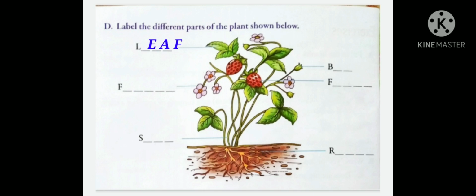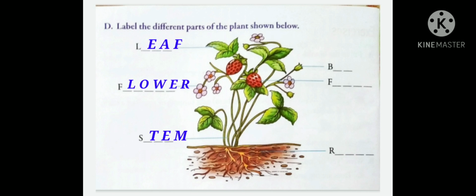L-E-A-F, leaf. Now the second one, you can see children, what is it? Yes, it is a flower. So what will we write? F-L-O-W-E-R, flower. The third one, what is it children? It is the stem of the plant. S-T-E-M, stem.